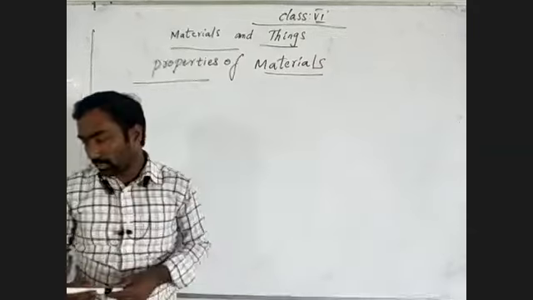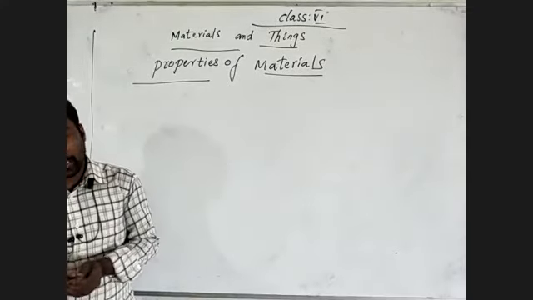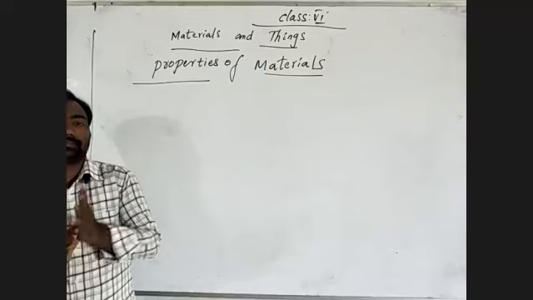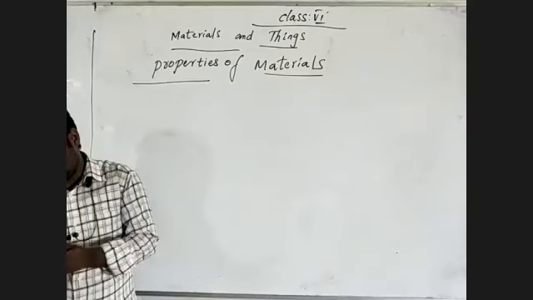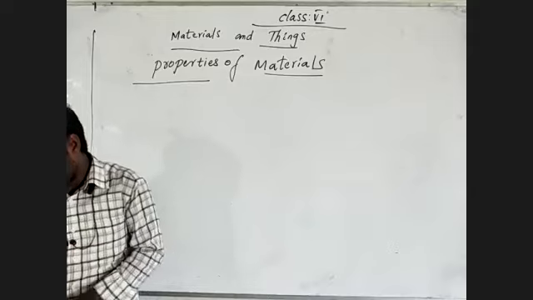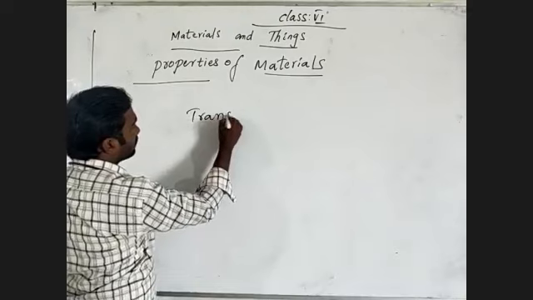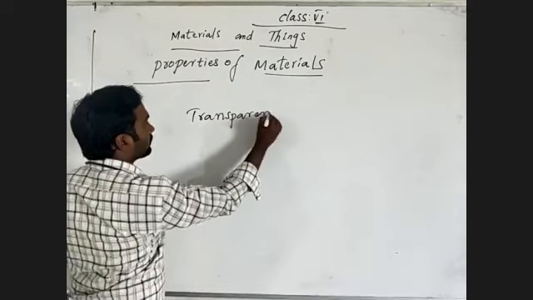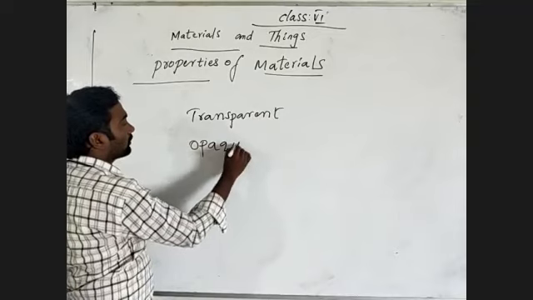Properties of materials. What are the properties of materials? Materials are of three types. What are those three types? One is transparent. Another one is opaque.